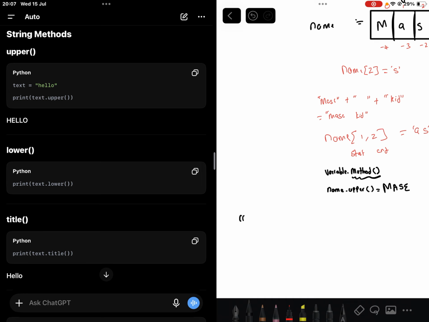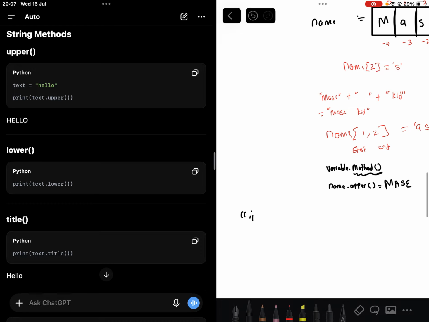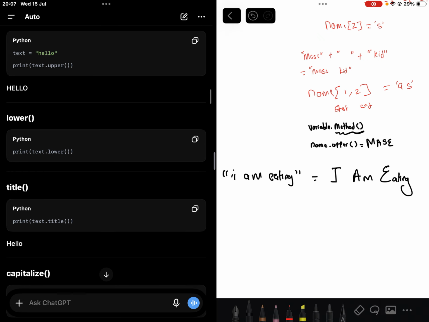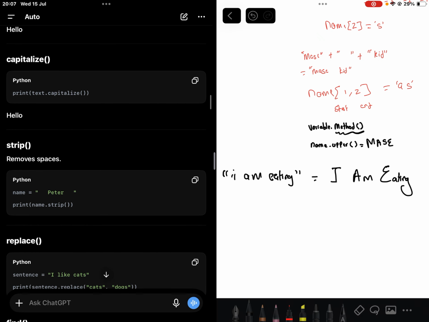So let's say I had a word, let me use lower letters: I am eating eating, right? If I use title, it will capitalize I Am Eating. So it's just that method. Then I capitalize and strip.